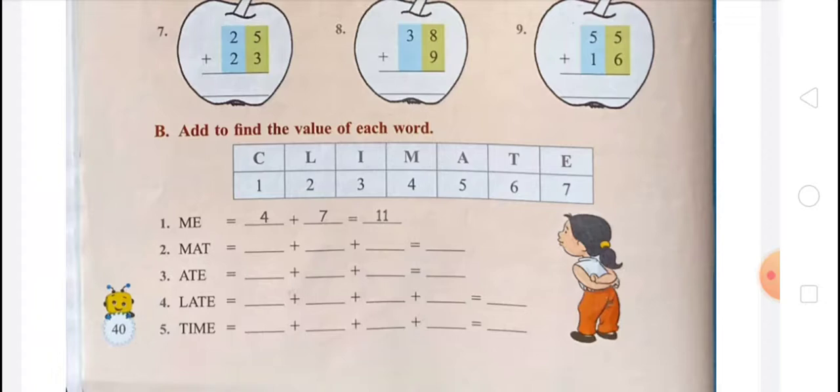Fourth, LATE. For L there is 2, for A 5, for T 6 and for E 7. So 2 plus 5 is 7, 7 plus 6 is 13, 13 plus 7 is 20. So in fourth there will be 20. Question number 5, TIME. For T there is 6, for I there is 3, for M there is 4 and for E there is 7. So 6 plus 3 is 9, 9 plus 4 is 13, 13 plus 7 is 20. So in fifth there will be 20.